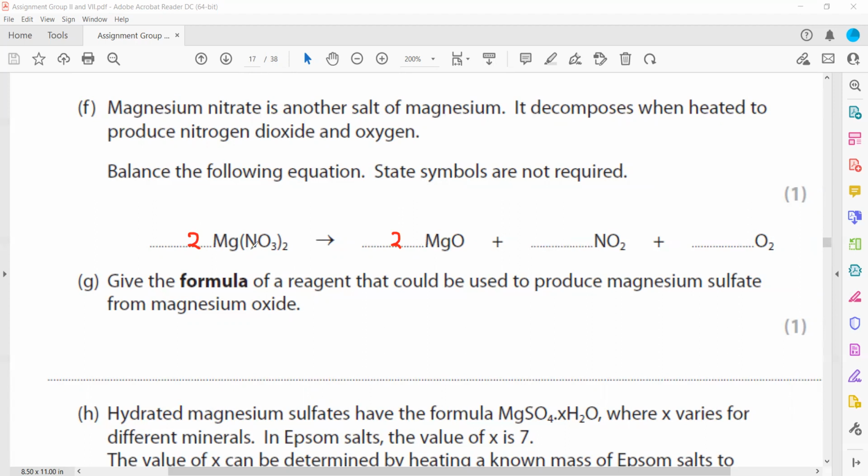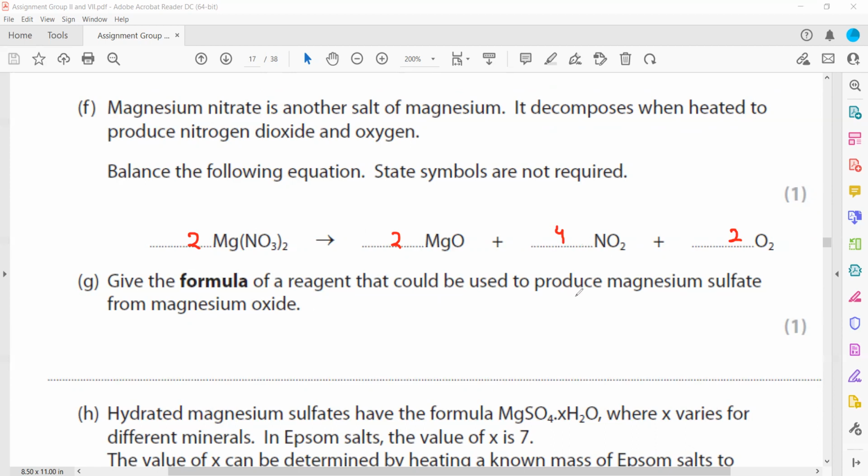And what about nitrogen? 2 multiplied by 2, we have 4 nitrogen. So we put 4 nitrogen. Then to balance oxygen, 3 multiplied by 2, 6 multiplied by 2, 12. So we have 4 multiplied by 2, 8 plus 2, 10. So we need 12. That's why we put 4, so that we'll have 4 oxygen and the total sum will be 12.